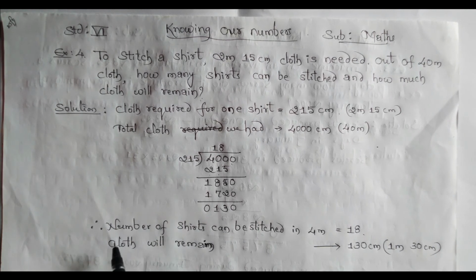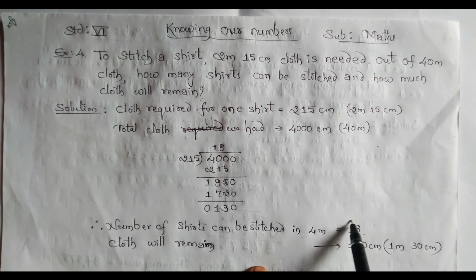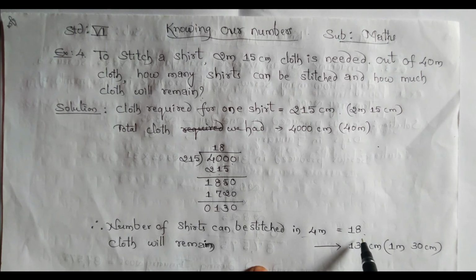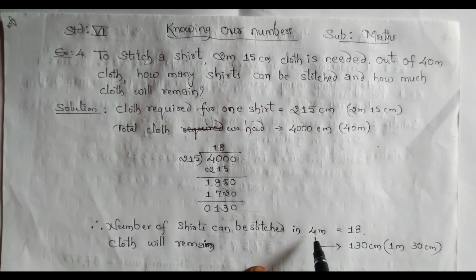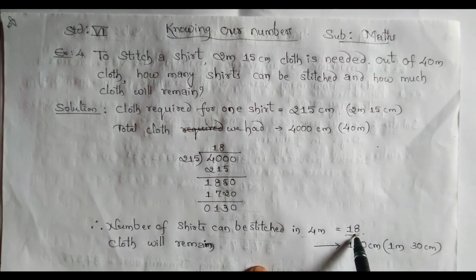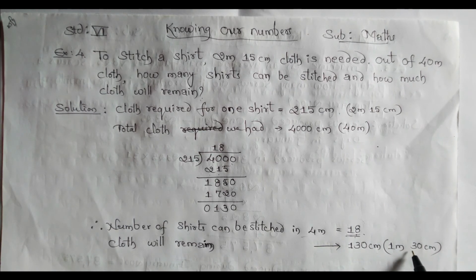See here, the number of shirts that can be stitched from 4,000 centimeters is 18 shirts. 18 shirts we can prepare from the 40 meter cloth. And how much cloth will remain? Cloth that remains is 130 centimeter, that is 1 meter 30 centimeter cloth will remain.